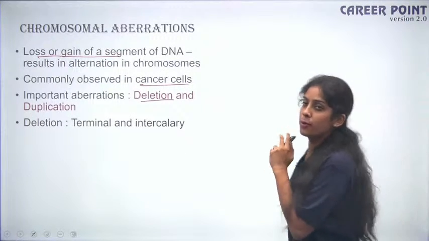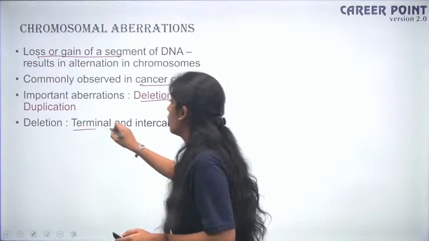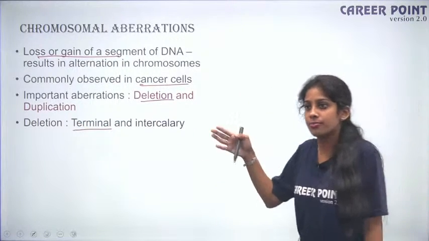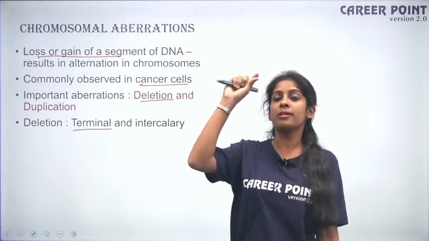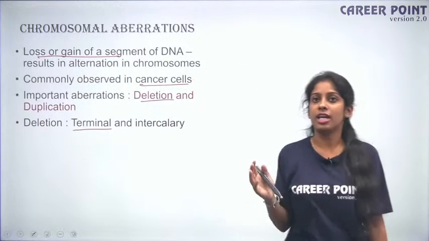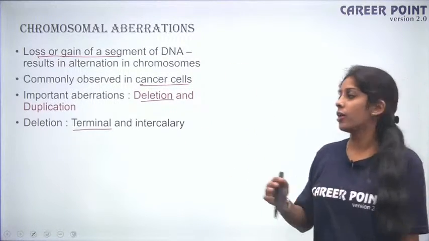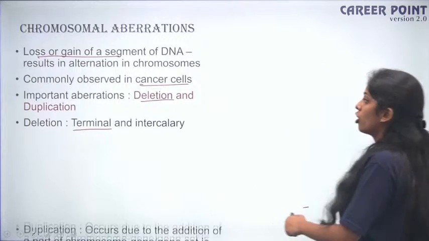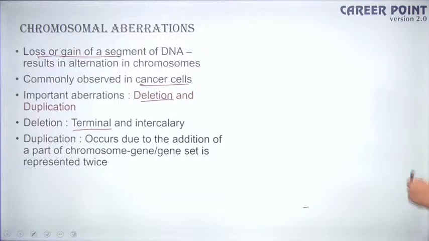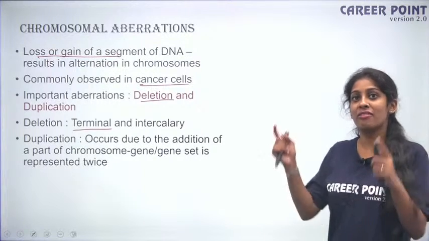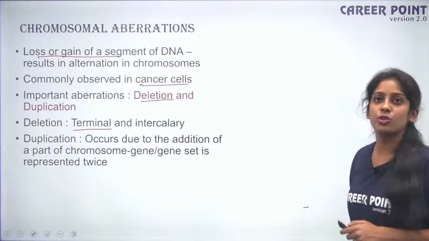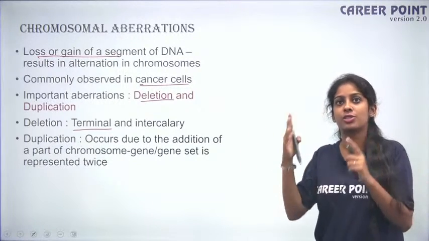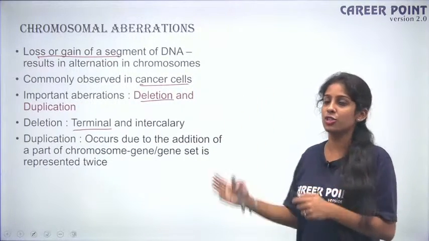So your deletion can be of 2 types. One is terminal and the other one is intercalary or interstitial. So just like the name says, terminal, if the terminal portion of your chromosome is deleted, that is also a chromosomal aberration. Okay, and interstitial, if the in-between portion is deleted or lost, that is also a type of deletion. So talking about duplication, when you have addition of a segment, you have a gene repeated twice, okay. For example, it can be a single gene that is duplicated or a gene set that is being duplicated.